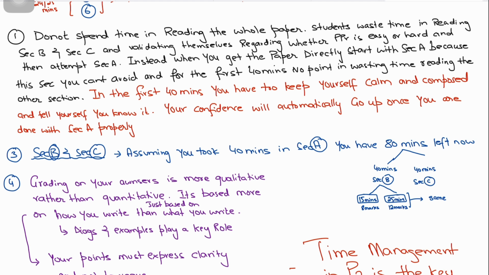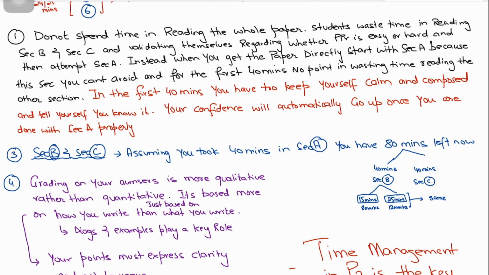Instead, the moment the examiner says start the exam, and you open the paper, I strongly suggest my students do not look at section B or section C. Although ultimately students do end up peeping into section B or section C. Ideally you shouldn't, because it will just trigger your anxiety. Maybe you see a topic that you hadn't prepared for and you freak out, and then that will make your section A bad as well.